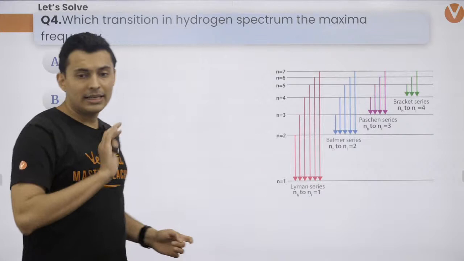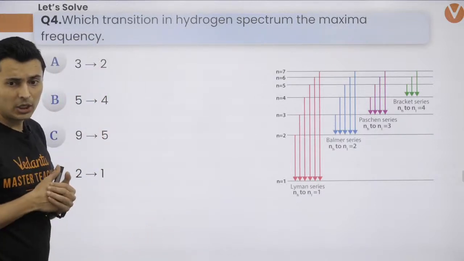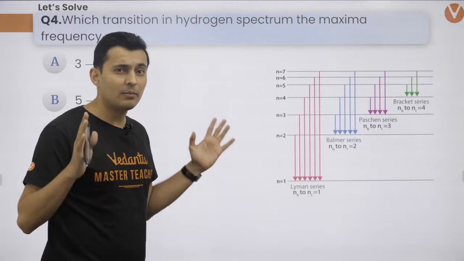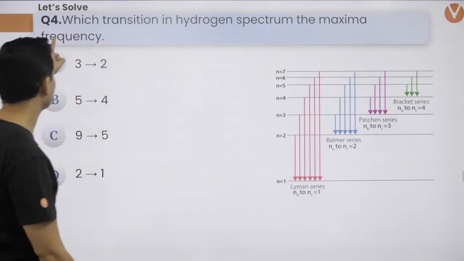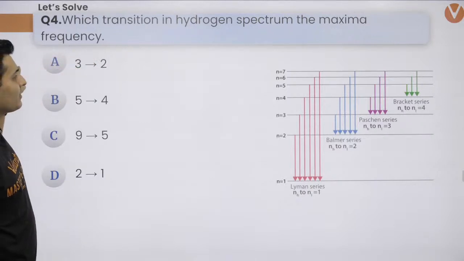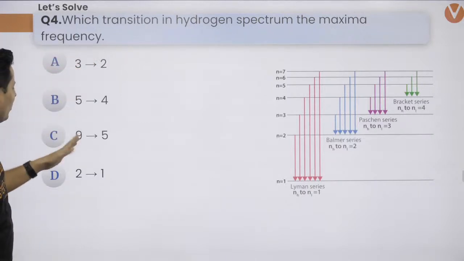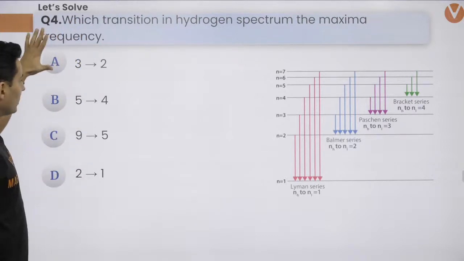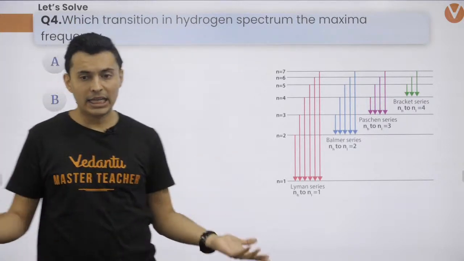Okay, here is the next one. If you solve these questions, believe me, these are more like the expected questions. In which transition in the hydrogen spectrum is the frequency maximum? 3 to 2, 5 to 4, 9 to 5, 2 to 1. These were the options by recollection.